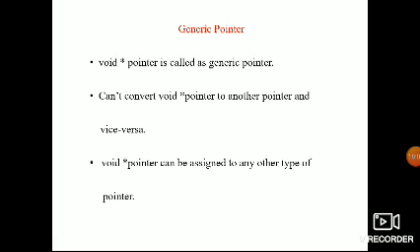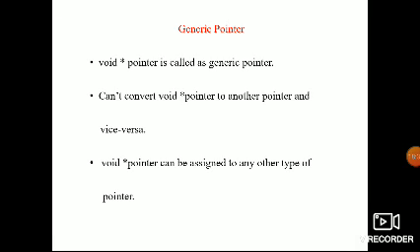Here, with the generic pointer, we cannot convert a void star pointer to another pointer and vice versa. A void star pointer can be assigned to any other type of pointer, but we cannot convert, like int to char to int.